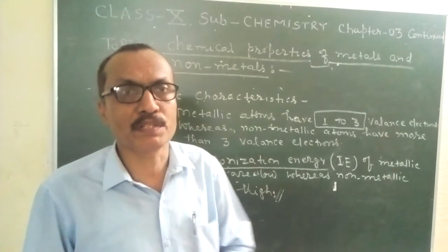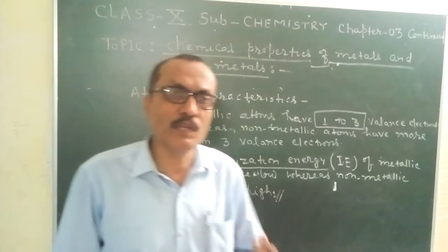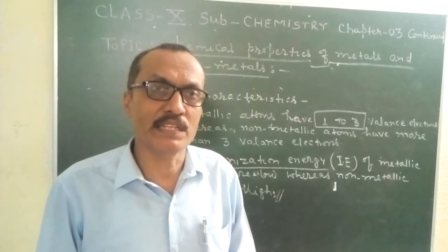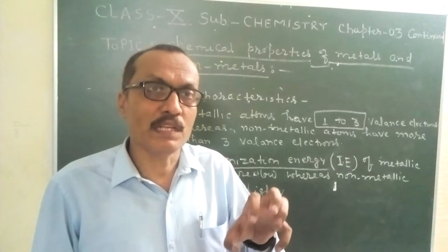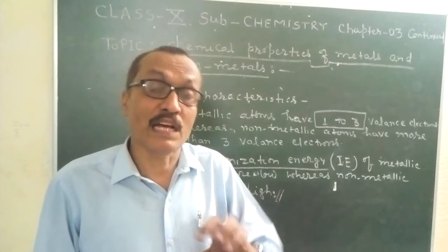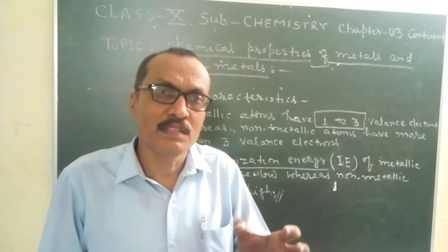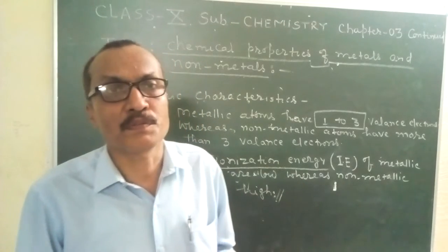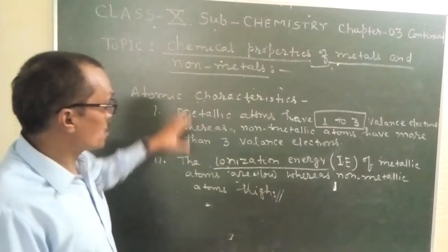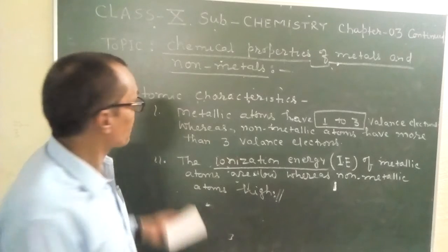from the outermost orbit. But in case of non-metals, you are looking here at a high value of ionization energy. That is why removing electrons from the outermost orbit of a non-metallic atom is not easy, it becomes difficult, and that's why they prefer to gain electrons than to lose electrons. And that's why metals lose electrons and non-metals gain electrons. So students, these points also should be kept in mind. Okay?